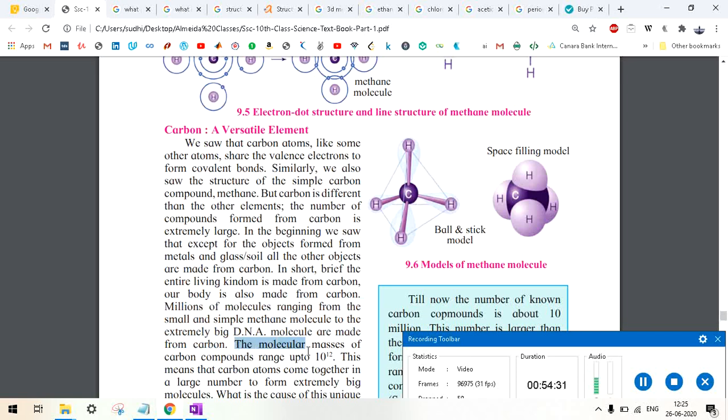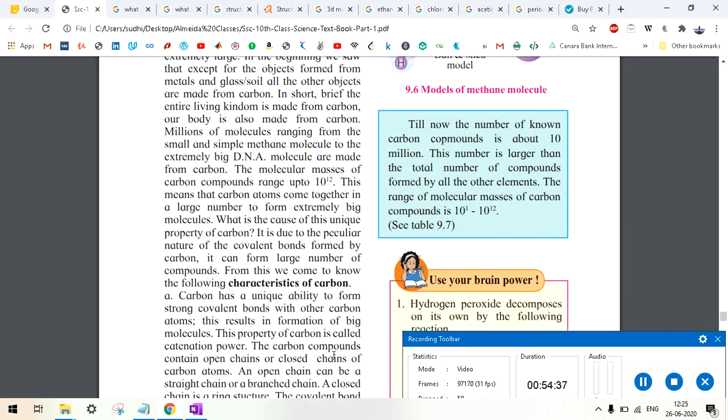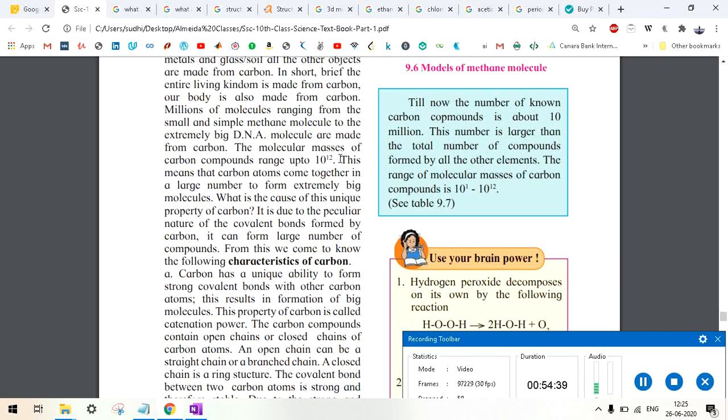The molecular masses of carbon compounds range up to 10 to the power 12. So this means that carbon atoms come together in a large number to form extremely big molecules. What is the cause of this unique property of carbon?